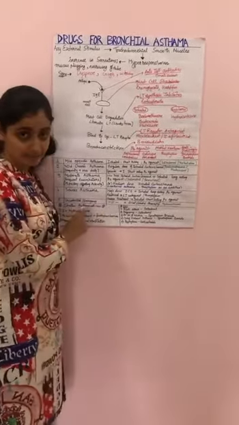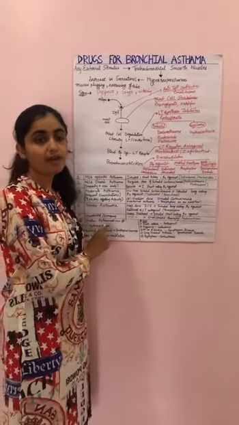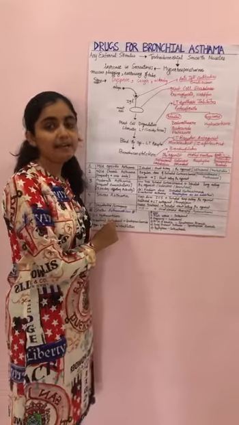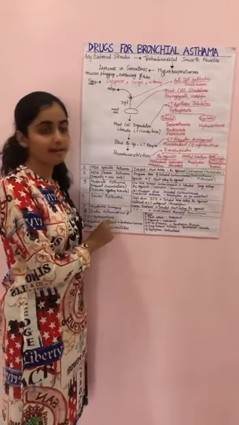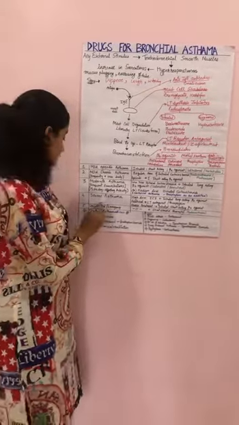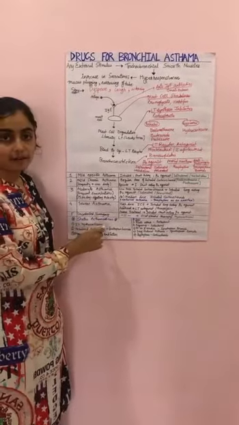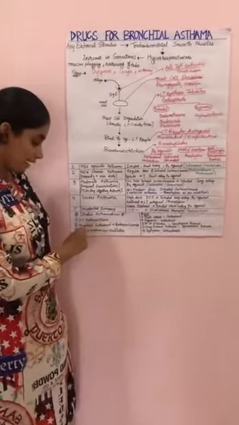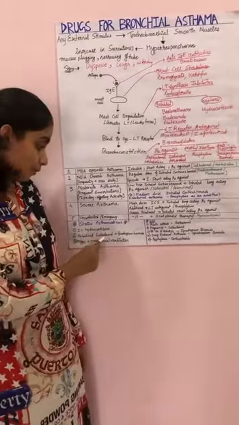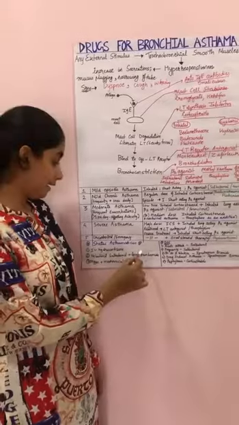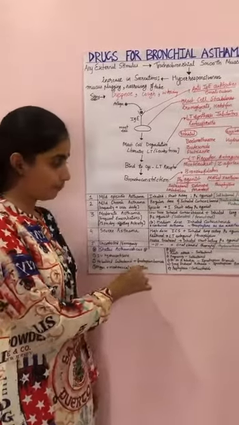Now, a very important thing about asthma is status asthmaticus. Status asthmaticus is a condition of acute attack of asthma. It is a very severe attack and it is an emergency situation requiring immediate attention. So, for status asthmaticus, we prescribe IV hydrocortisone, and along with that, we give nebulized salbutamol and ipratropium bromide, and also oxygen and mechanical ventilation as required.